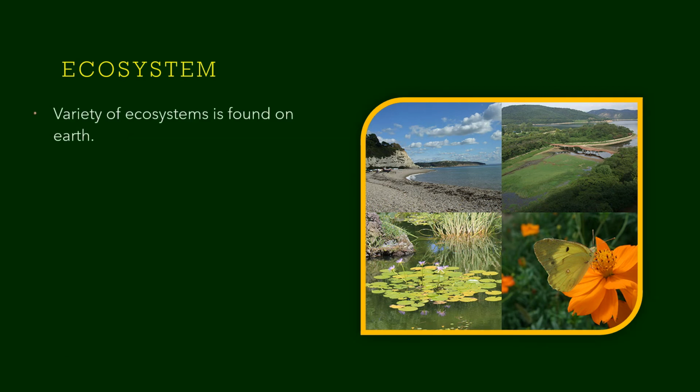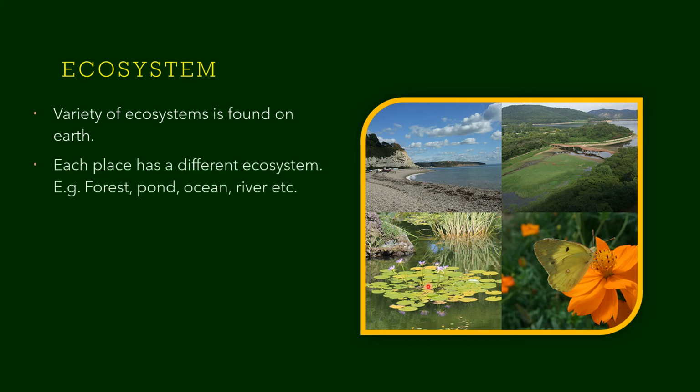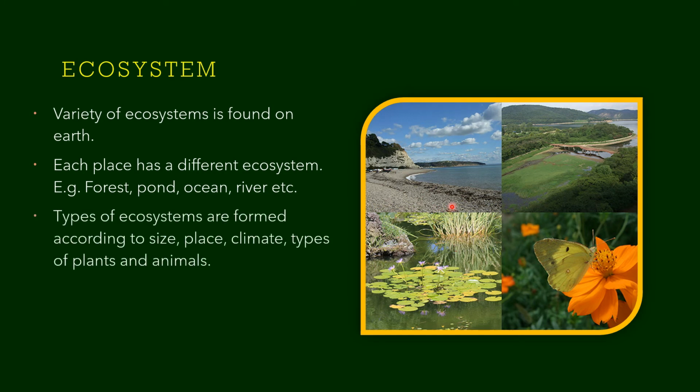Variety of ecosystem is found on earth. As you can see in this picture, children, every square is an ecosystem. Each place has different ecosystem. Take for example a forest, a pond, an ocean, a river, etc. is a different ecosystem. The types of ecosystem are formed according to the size, the place, the climate that exists there, the types of plants and animals that live there.